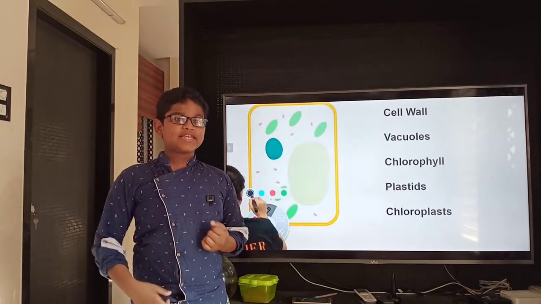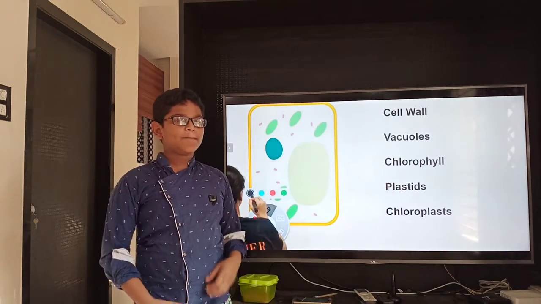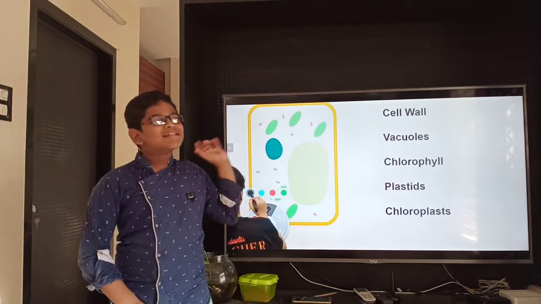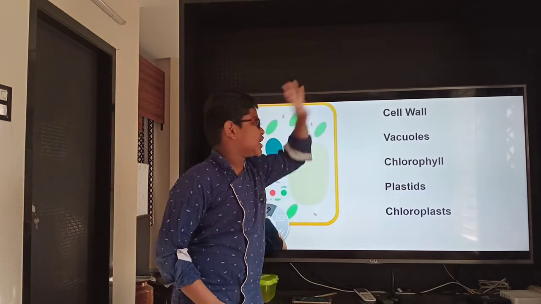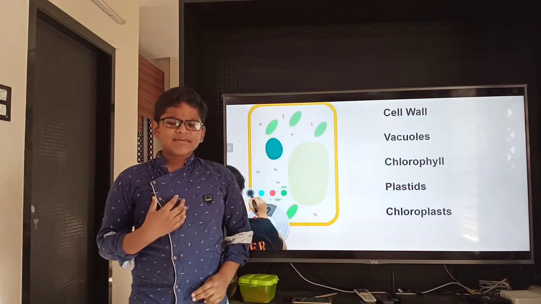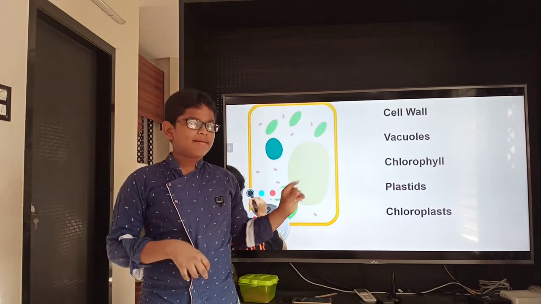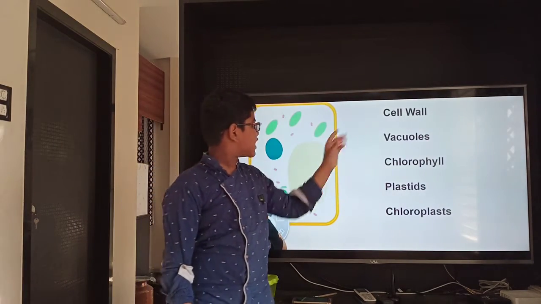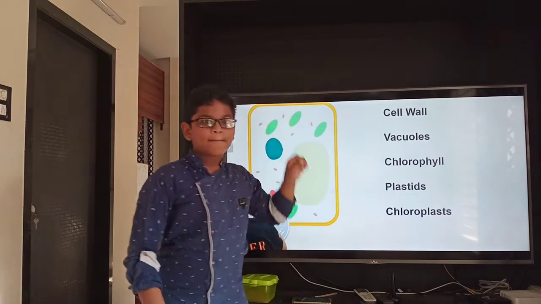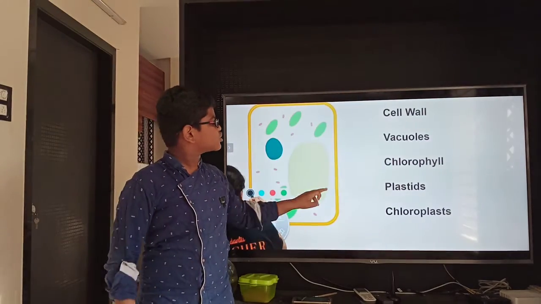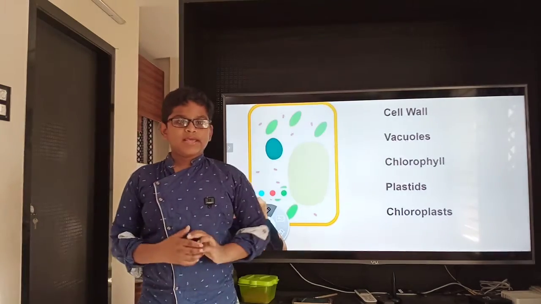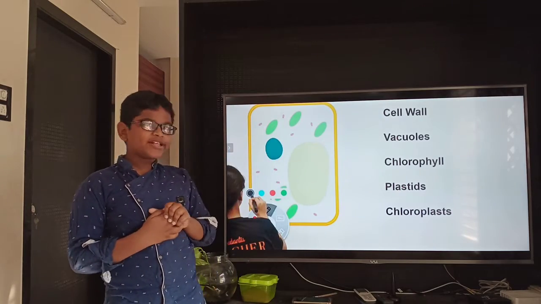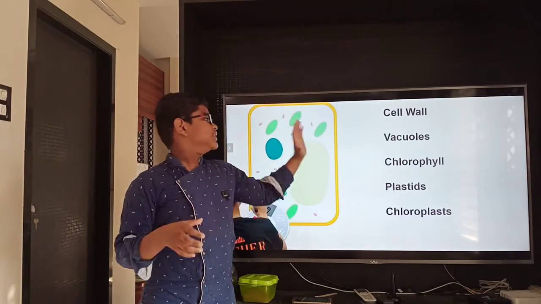So for a little change, we will learn about the parts which are not present in the animal cell but present in the plant cell. First one is the cell wall. Our animal cell has only one cell membrane, but the plant cell has two protective layers. First one is the cell wall. The cell wall is here, but they also have a cell membrane. The cell membrane is inside the cell wall. But animal cells never have this cell wall.